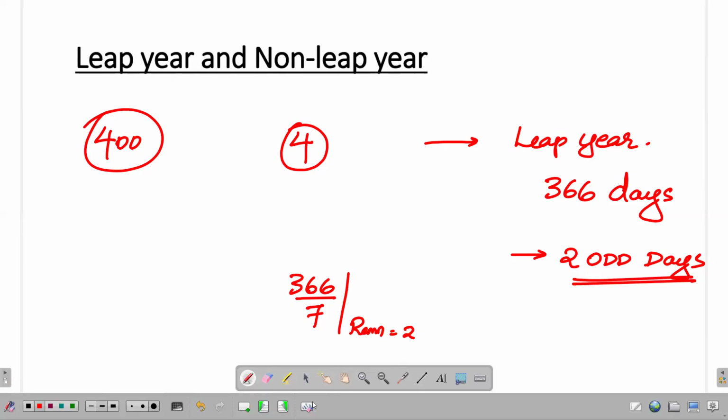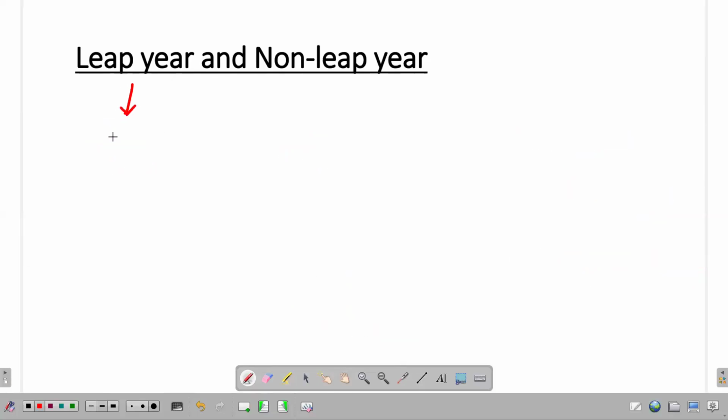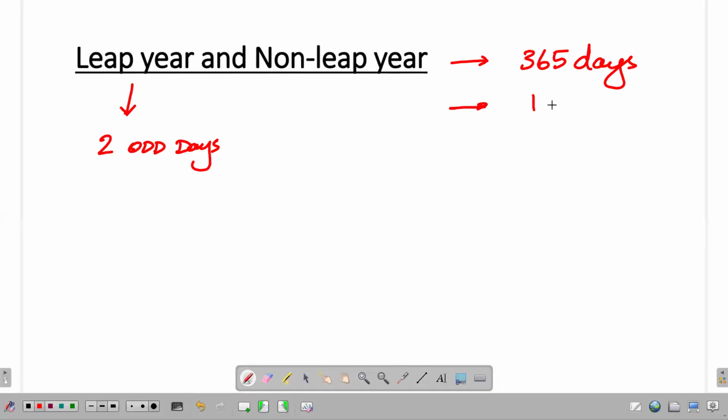So make a note of this. Leap year, it's associated with 2 odd days. And what about a non-leap year? For a non-leap year, it consists of 365 days. So it is associated with 1 odd day. All right. So make a note of these details.